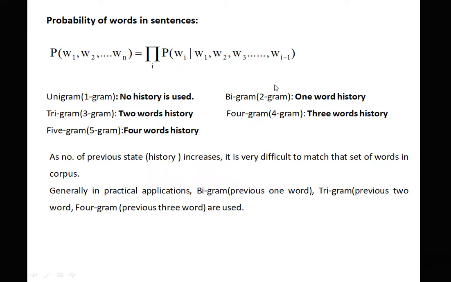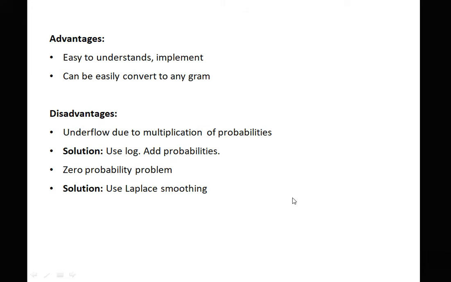Bigram means 2 gram. Here i is equal to 2. So the probability of w2 given w1, that is w2 depends on w1, that is one word of history is used. Similarly in trigram, 2 words of history are used, and we can extend up to 4 gram, 5 gram, 6 gram and up to n gram. As the number of previous states, that is history, increases, it is very difficult to match that set of words in the corpus. Generally in practical applications, bigram, trigram and fourgrams are used.